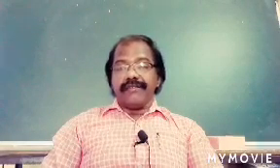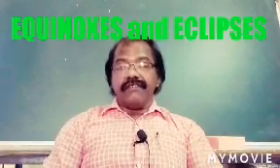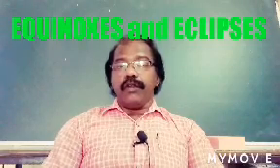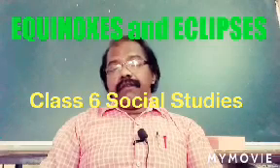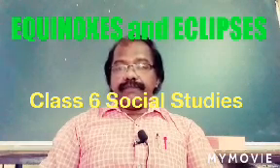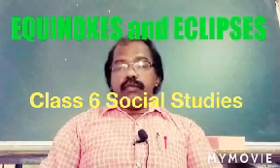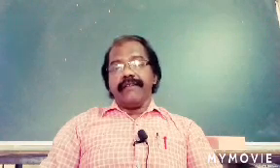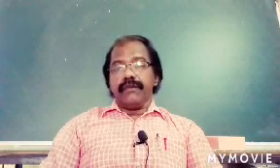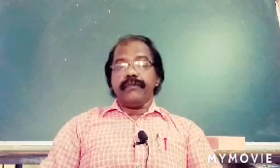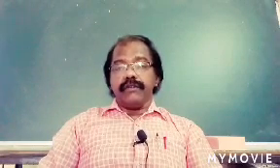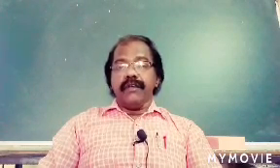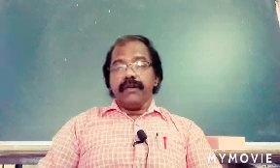Now you have the social class. We are in the second chapter, Globe, a model of the earth. In the last class, we learned about the movements of the earth. Two types of movements, rotation and revolution. What is rotation? The earth moves on its own, like a top. The earth moves on its own axis round. That is called a rotation.